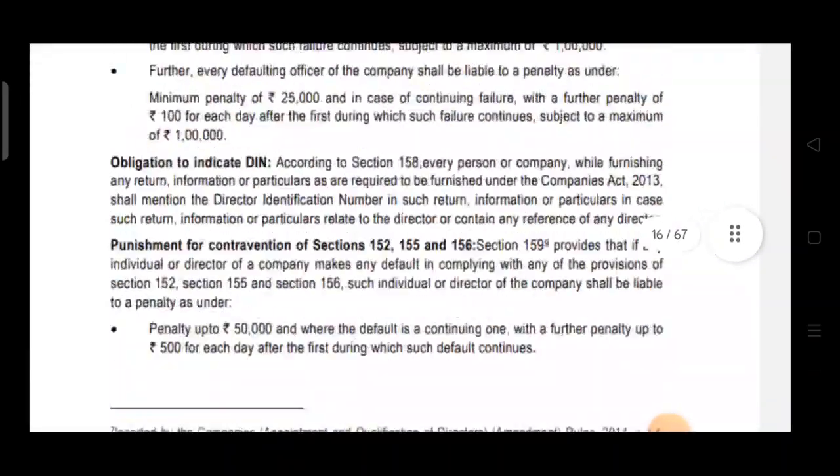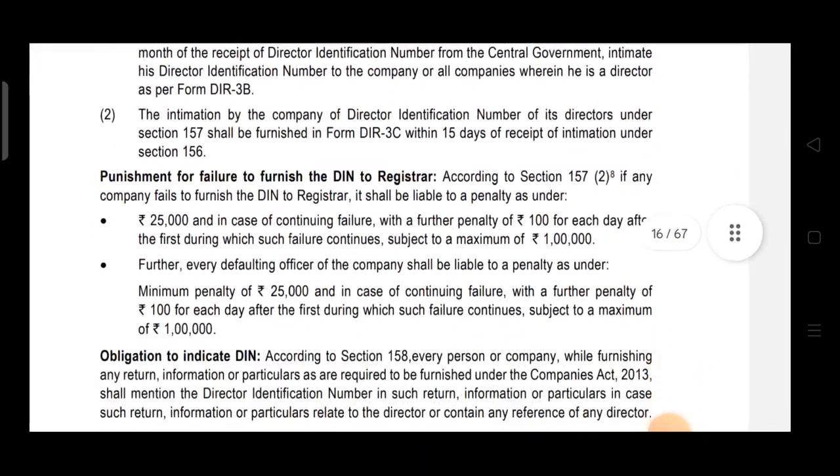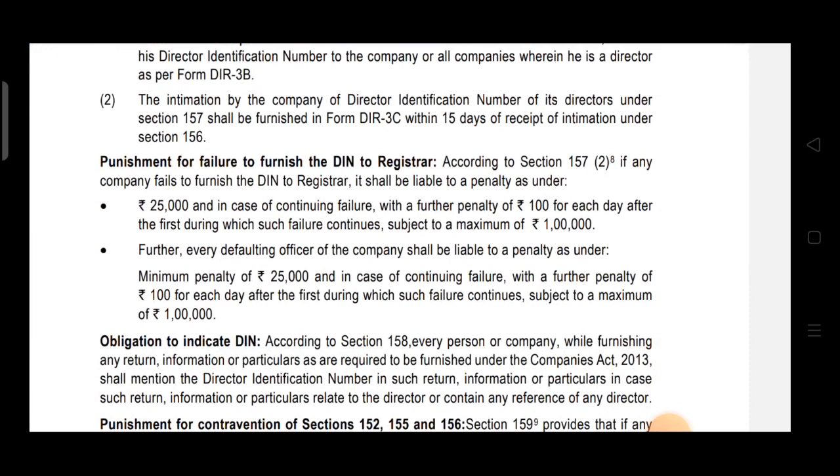Now let's move ahead. We have completed rule 10A. Now, punishment for failure to furnish the DIN to the registrar. According to section 157 subsection 2, if the company fails to furnish DIN to the registrar, that is through form DIR 3C, then it shall be liable to a penalty. This penalty is for the company.